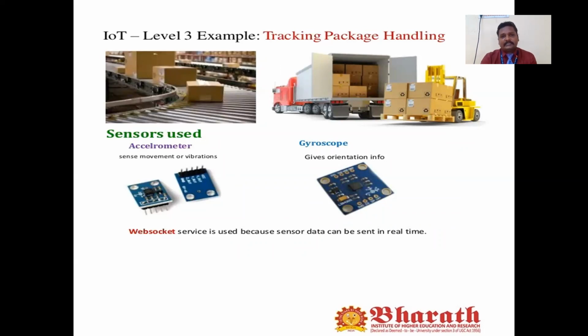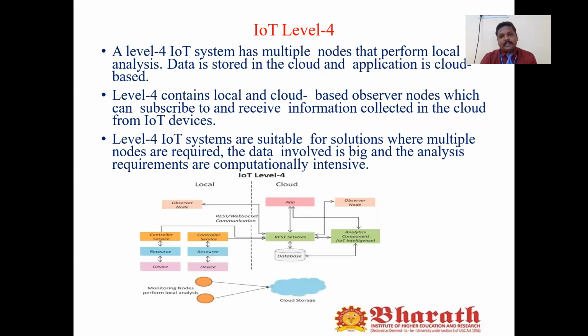Okay, so this is what we call IoT level 3. Now we're going to talk about IoT level 4. For the previous levels, IoT level 1, level 2, and level 3, all of them support only a single node. IoT level 1 is suitable for small data, but it does not take care of big data. IoT level 2 takes care of big data, and the data can be stored in the cloud.